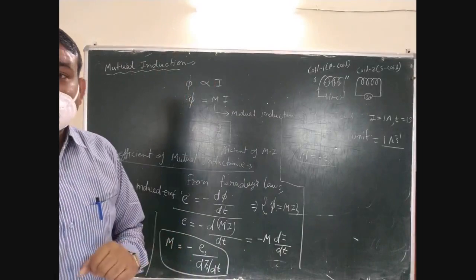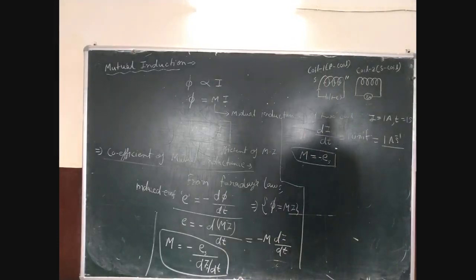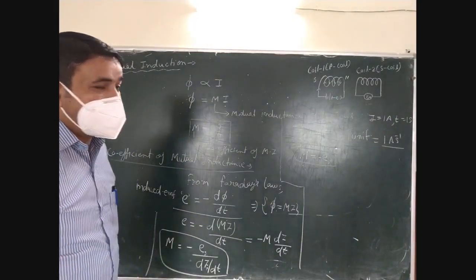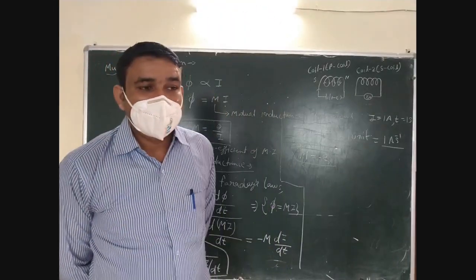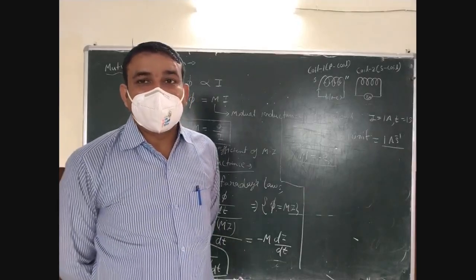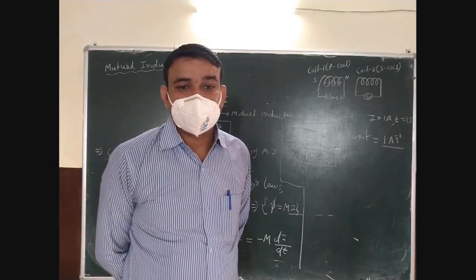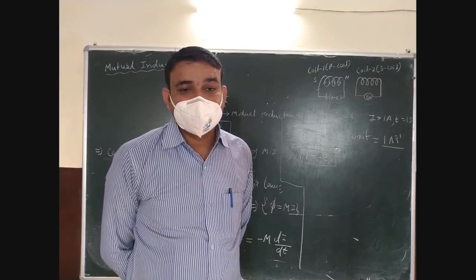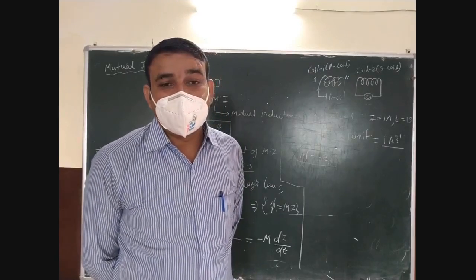Coefficient of mutual inductance of two coils is numerically equal to the induced EMF in the secondary coil when the rate of change of current in the primary coil is unity.